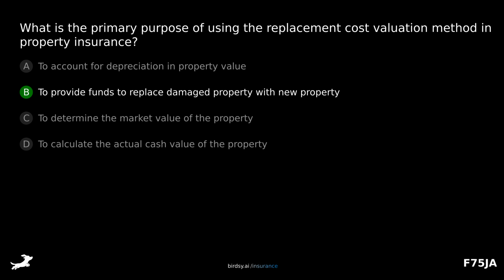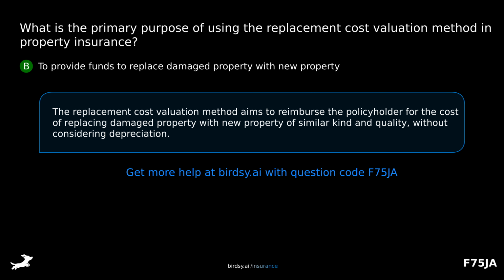The answer is B, to provide funds to replace damaged property with new property. The replacement cost valuation method aims to reimburse the policyholder for the cost of replacing damaged property with new property of similar kind and quality without considering depreciation.